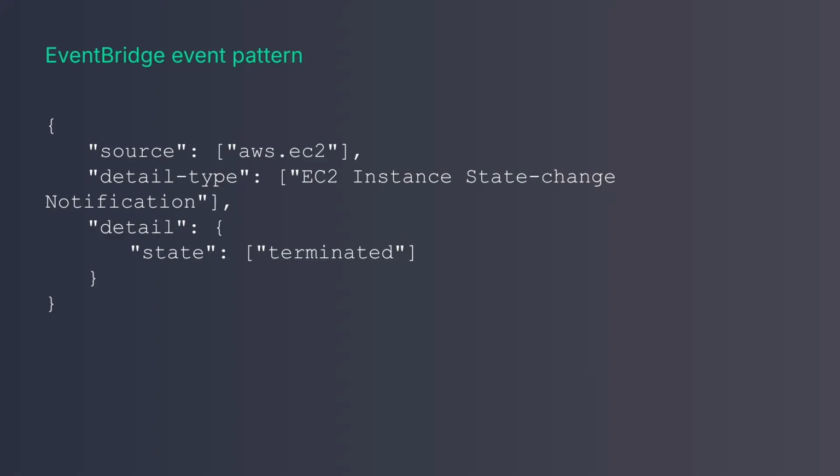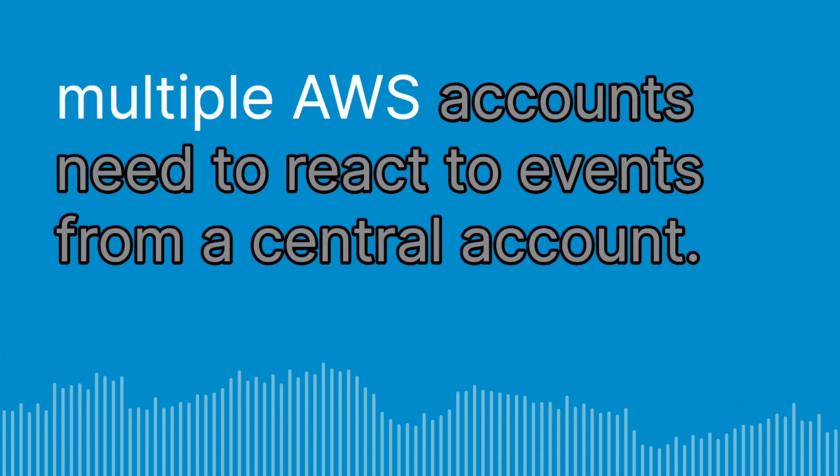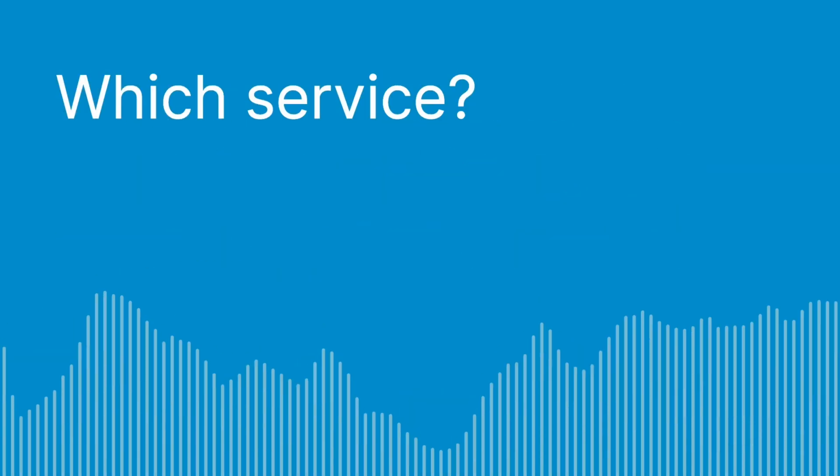This is perfect for scenarios like send Slack notifications when production instances terminate unexpectedly. Exam scenario: multiple AWS accounts need to react to events from a central account. Which service? EventBridge. It's the only one that natively supports cross-account event routing and fine-grained filtering.